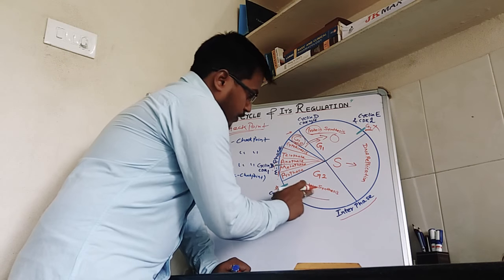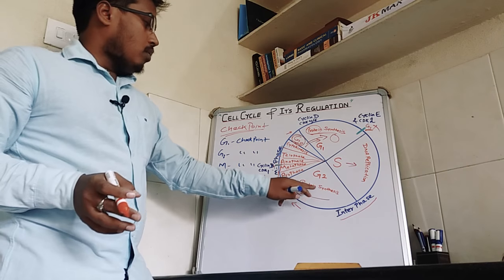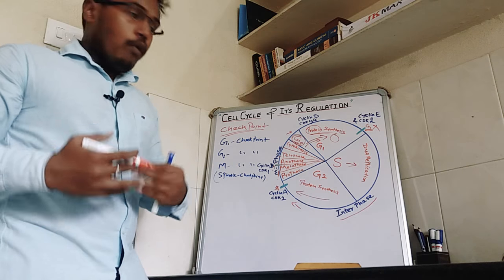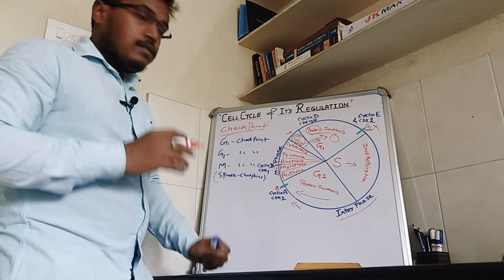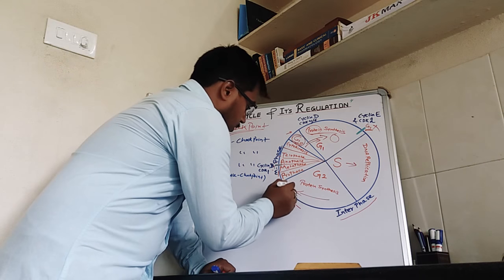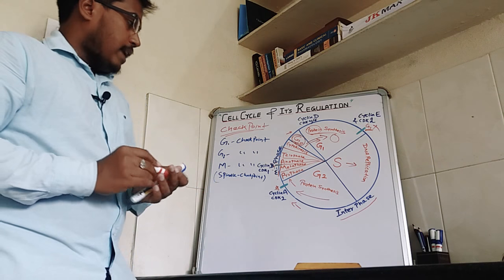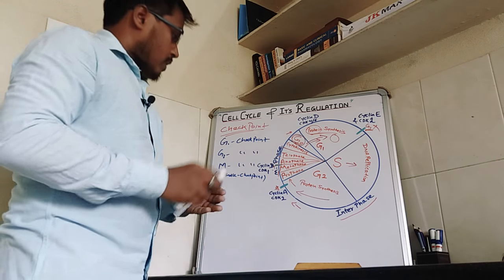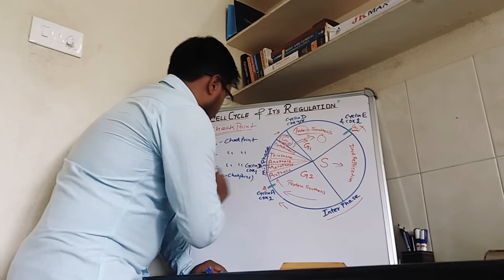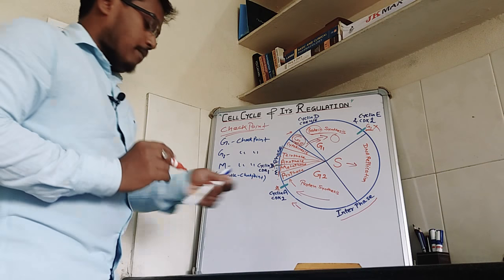So here in this phase it will check whether the DNA replication occurred or not, or whether all the proteins which are required for the next M phase are there or not. And once everything is checked, it will pass the cell from G2 phase to M phase, and next the mitotic division occurs. And now another checkpoint, the third checkpoint, as I told, that is the M checkpoint or spindle checkpoint.